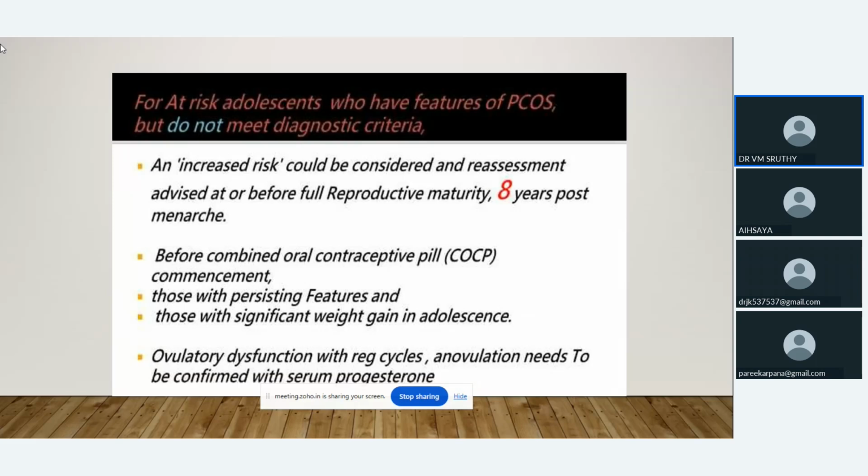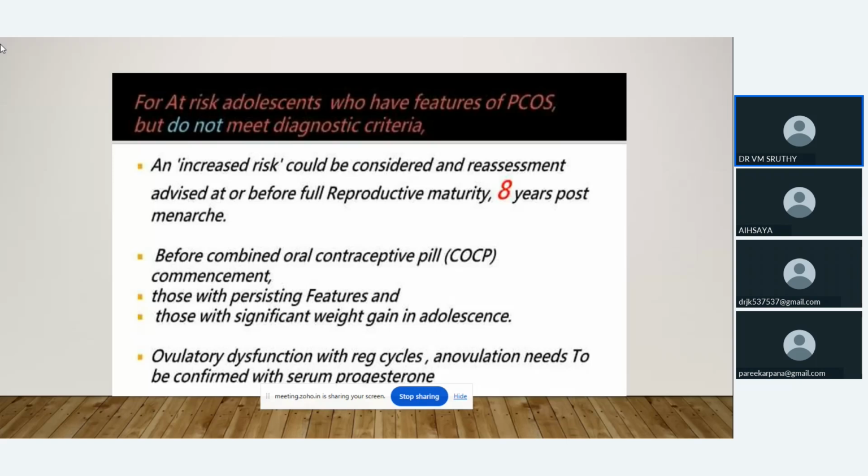When we are doing investigations and the person is not meeting the diagnostic criteria but has features of PCOS, we can include that person in the increased risk group. So post menarche, within 8 years, if that person has features of PCOS but is not meeting the diagnostic criteria, we can include that person in the increased risk group.